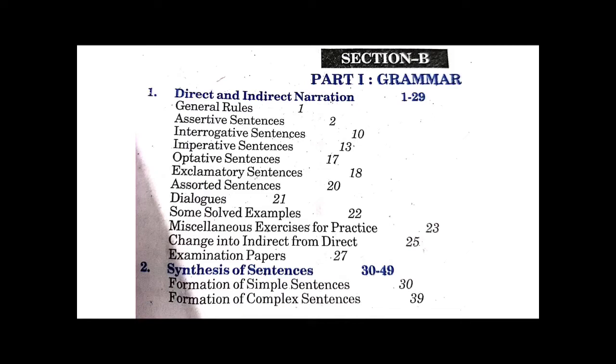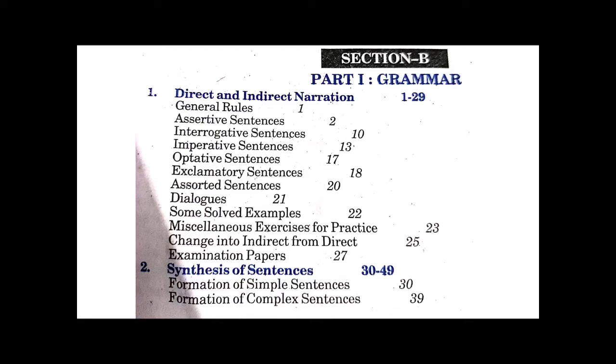So, in section B, the first part is direct and indirect narration. In this, you have to learn the general rules, then the assertive sentences, interrogative sentences, imperative sentences, optative sentences, exclamatory sentences, assorted sentences, and some dialogues. These sentences will be given to you in a direct form, and you have to learn the rules to change it into indirect narration.